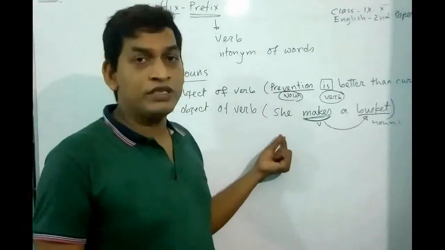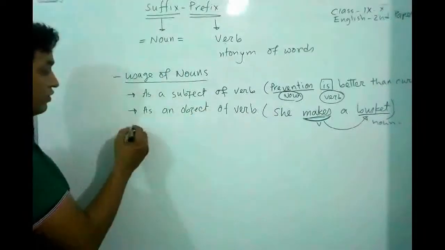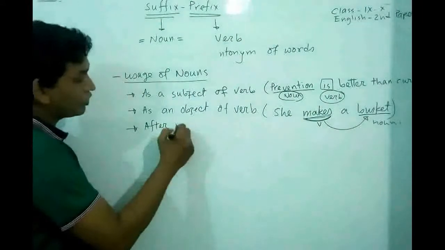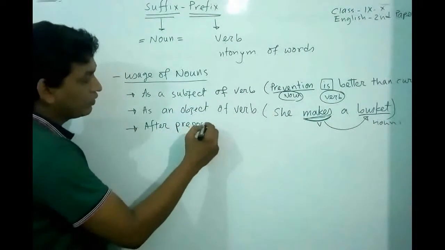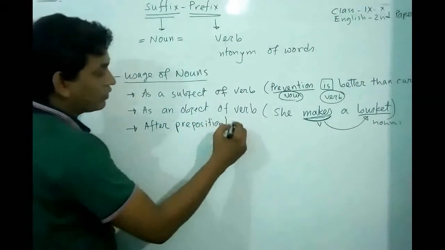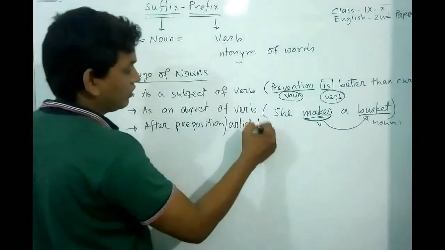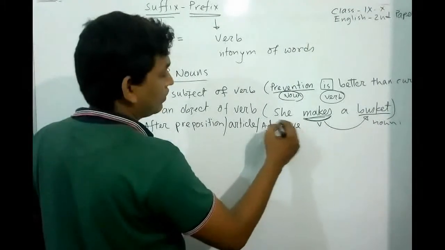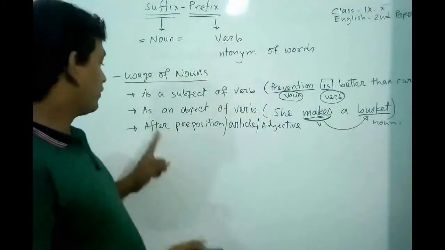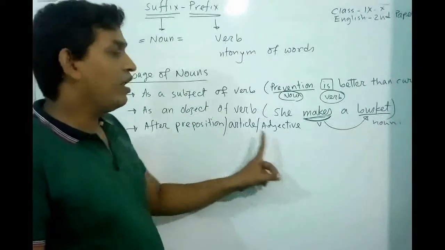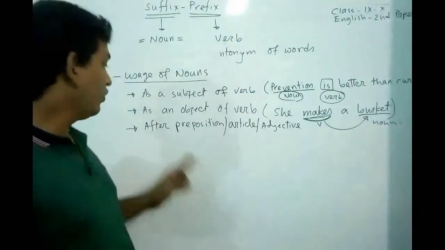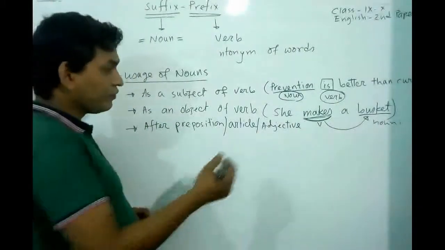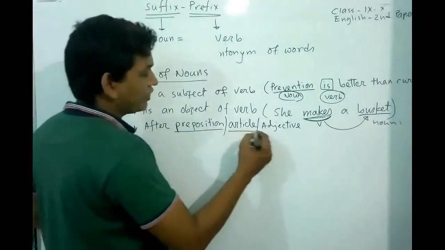Besides these two uses, there are some other uses. Noun will be used after preposition, article and adjectives.